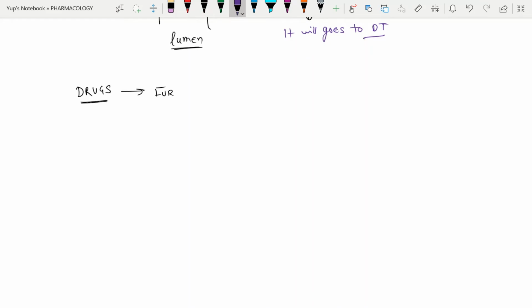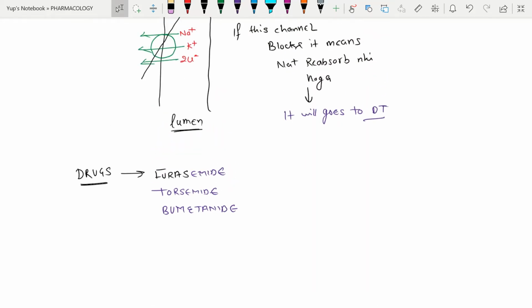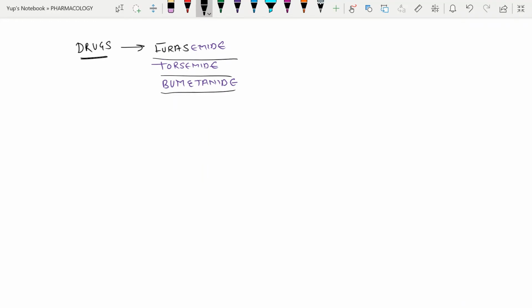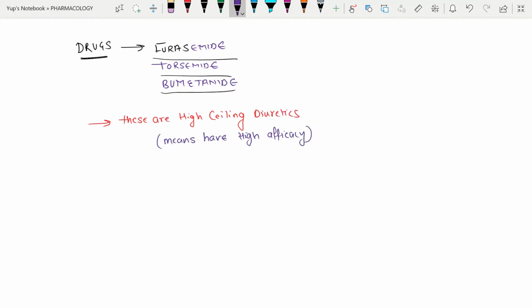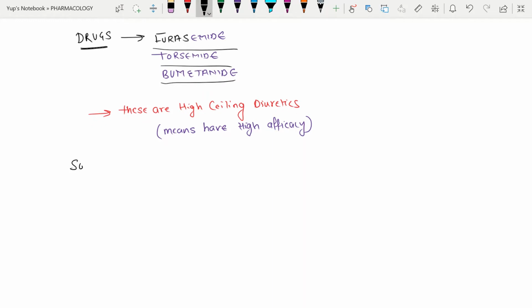So the drugs are furosemide, torsemide and bumetanide. These are the drugs. Now, these are the high ceiling diuretics, as I have already told you in the first video, and these are the high efficacy diuretics. It means they have high efficacy.